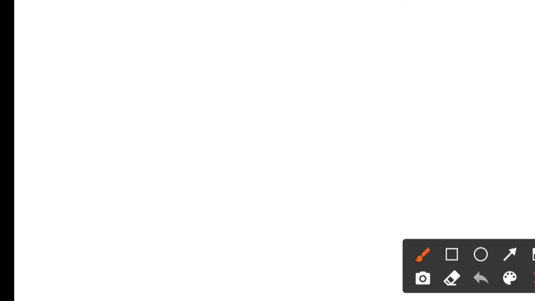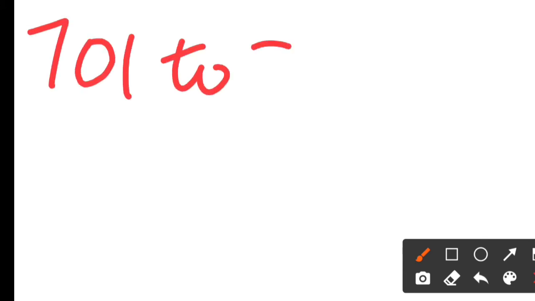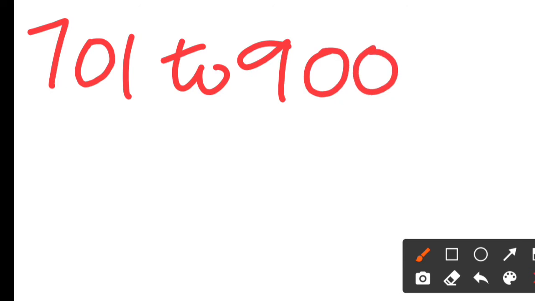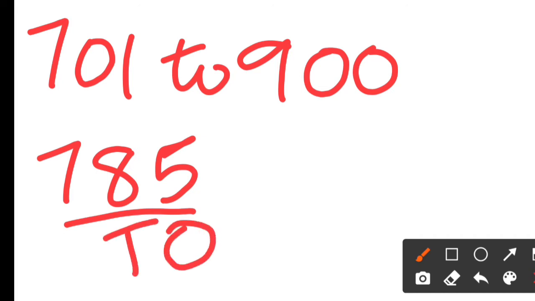In this week, we are going to do number names from 701 to 900. So take an example. Suppose 785. So how to write it? This 5 is at 1's place, this 8 is at 10's place, and this 7 is at 100's place. So students, how to write it?